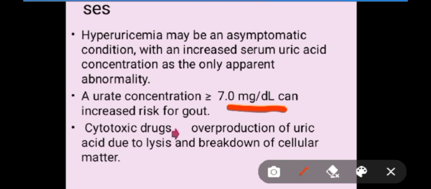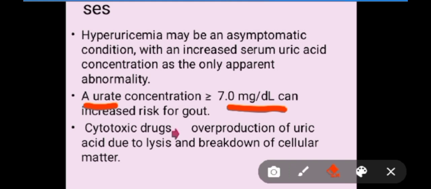What are the causes? Number one, the uric acid concentration is increased. The second cause is cytotoxic drugs. Cytotoxic drugs are those drugs which cause an overproduction of uric acid. How do they cause uric acid to increase? They lyse or break down cellular matter. Whenever cells break down, uric acid may be produced excessively as the nucleic acids in the tissues break down.